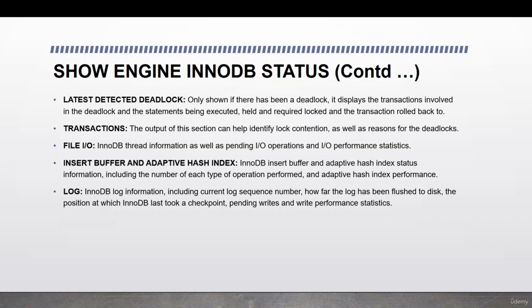Then we have log. InnoDB log information, including the current log sequence number, how far the log has been flushed to the disk, the position at which InnoDB last took a checkpoint, pending writes, and write performance statistics. This basically tells you the status of the log file: what is the last LSN, what has been flushed to the disk, meaning written to the disk, and when the last checkpoint happened, and things like that, which are pending writes and pending write performance statistics.